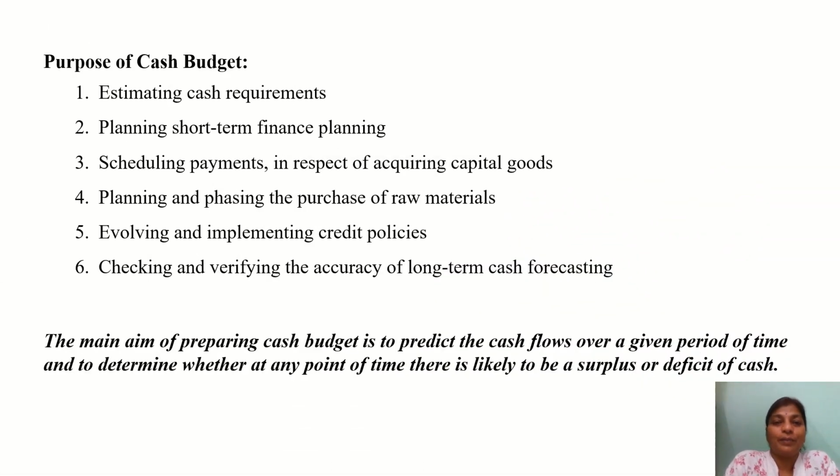Now, why do we prepare this cash budget? So the first point is that we are estimating the cash requirement. Suppose, for example, there is an expenditure of say 10,000 rupees. For example, a parent wants to buy books for the child. Now the expenditure is say 5,000 rupees.